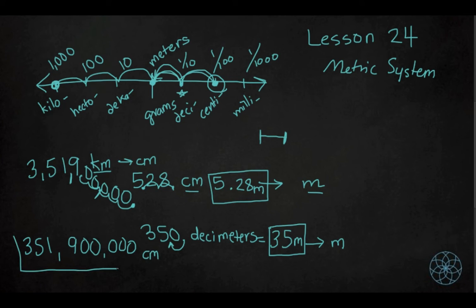So see how easy it is to go from one type of unit to another when you're using the metric system? You don't really have to bother with fractions and those unit multipliers. You just move the decimal point. So that's why I kind of wonder if the US is going to eventually convert to the metric system, because one, almost everyone else in the world uses it, so that's why we have to learn it too. And secondly, it's so easy to go from one type of unit to another. So you can let me know what you think. But that's how you convert it. And I'm kind of glad we learned the harder way first with the US system before we learned the metric system, because this one is so much easier.